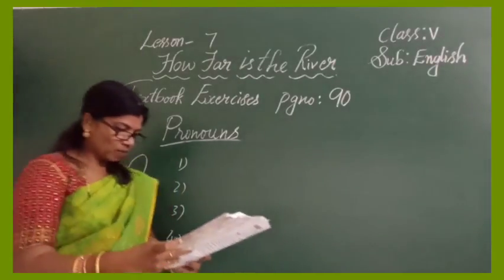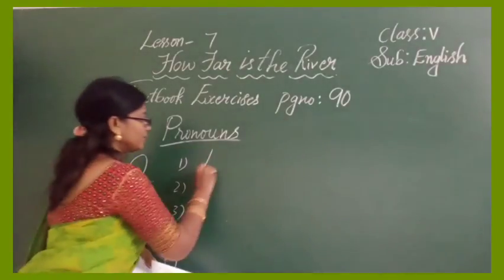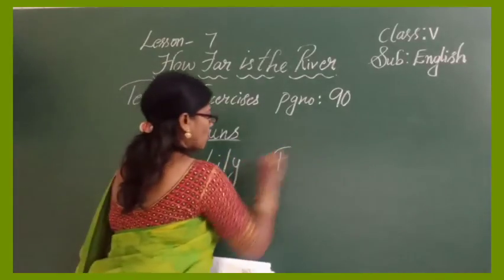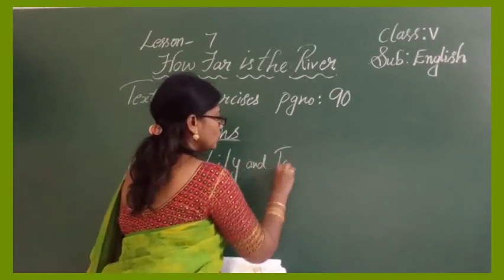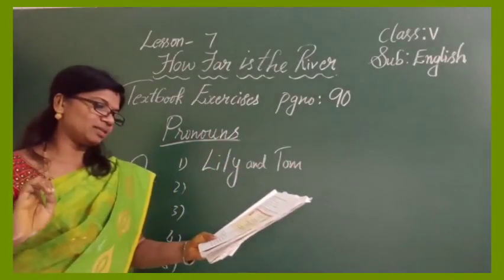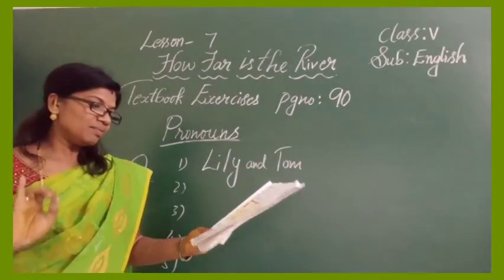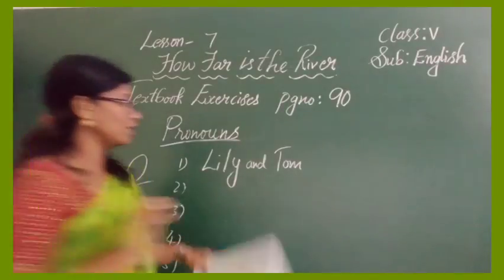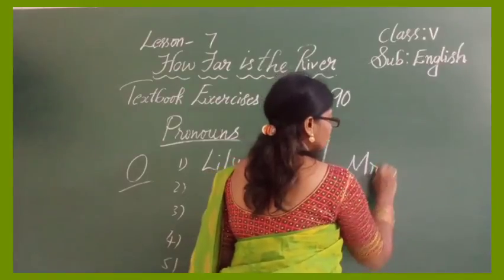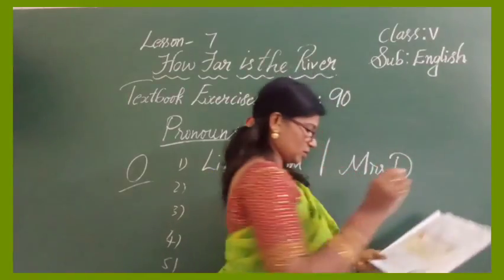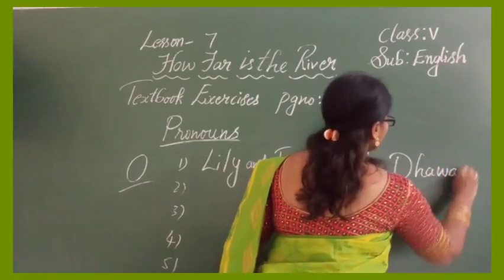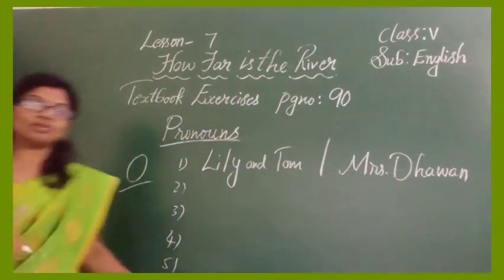Now first line, Lily and Tom. Lily should be capital. Underline Lily and write down, and Tom also you should write. First line: Lily and Tom decided to make some cookies for their neighbor, Mrs. Dhawan. Here also, M capital and Dhawan D capital. These 4 capital letters you have to use in the first line.